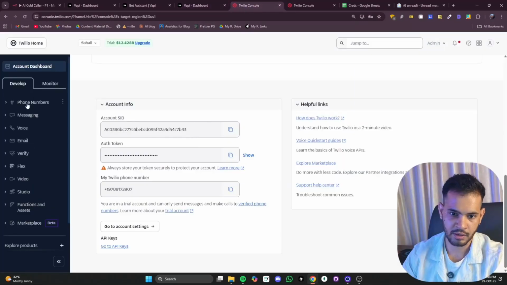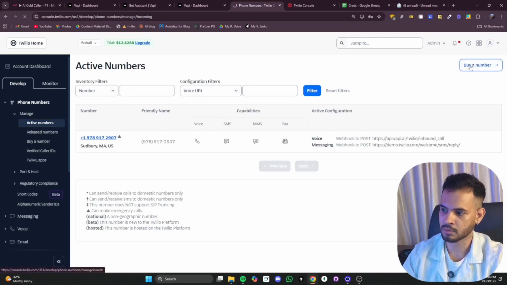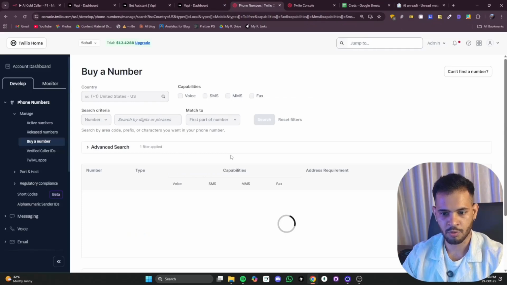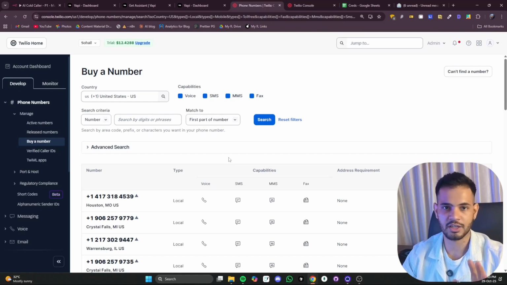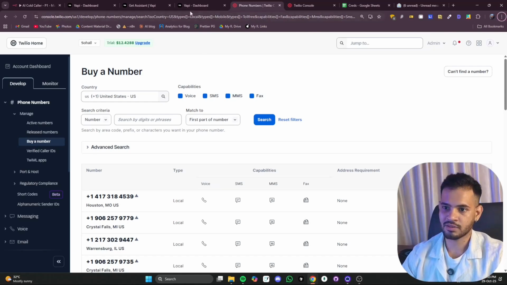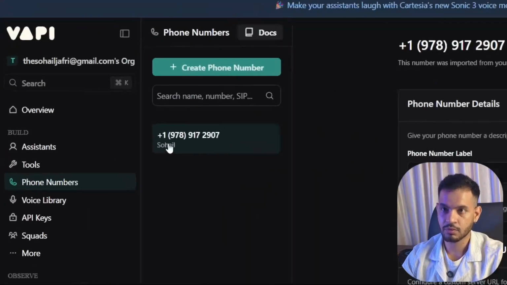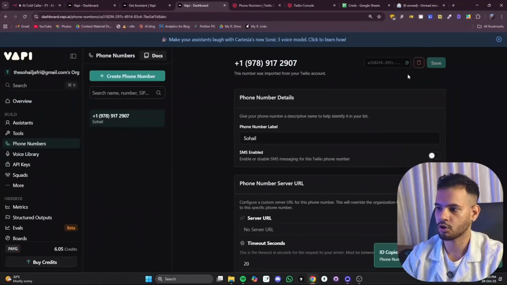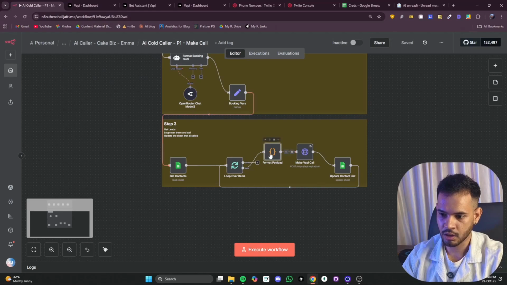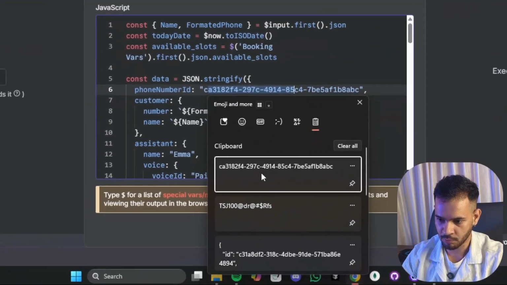And for the number, you can get your number from Numbers, Manage, Active Numbers, or Buy a Number. You can buy more numbers by clicking here, buy number. From here, you can buy any number and pay the charges. When you create a free account, you get $15 credit each month, so you can use that. After that, you will import your number in Vapi. I have already imported this number, so I won't do it again. So that is done. You have to copy the ID of your number from here. Copy this, which will be required here. It will be required here, and this is the number we copied.